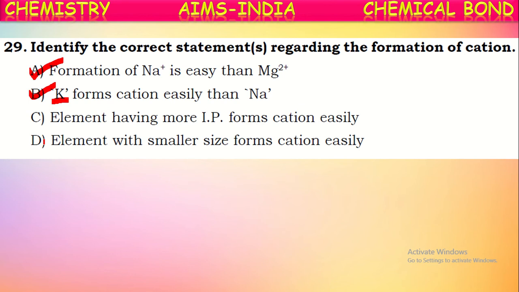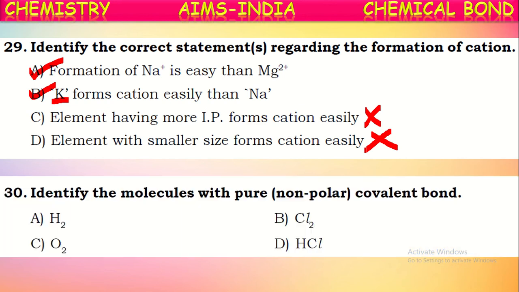Next one. Elements having more ionization potential form cations easily. No, it is not correct. Because elements with the greater ionization potential will lose electrons with difficulty. For the removal of electrons, it requires a greater amount of energy, but not easily. Okay. Next one. Elements with a smaller size form cation easily. The elements with the smaller size cannot lose electrons easily. So they cannot form cation easily. So this is also a wrong statement. Only the first two are correct.